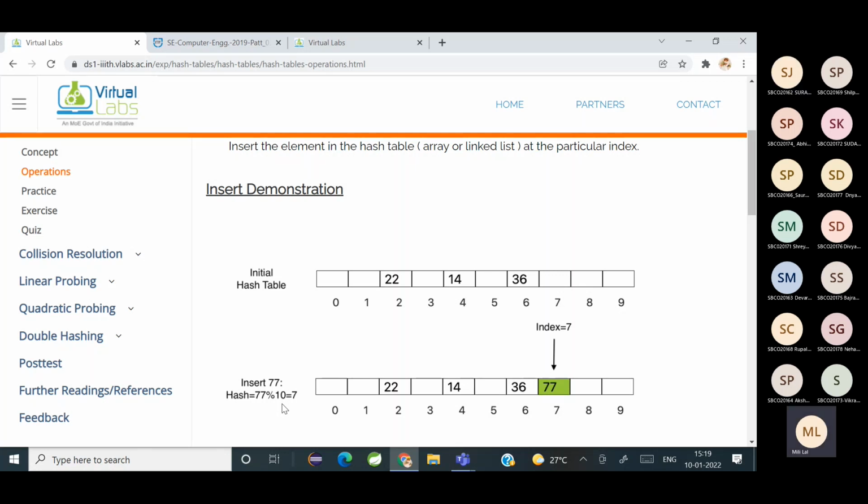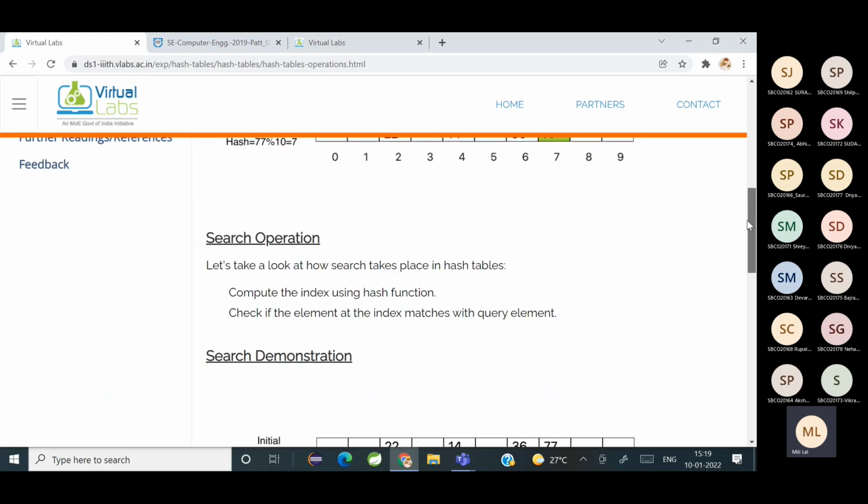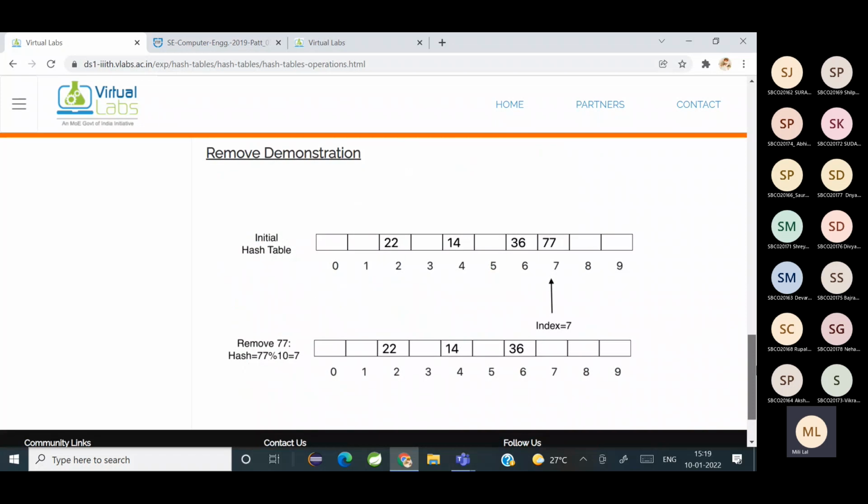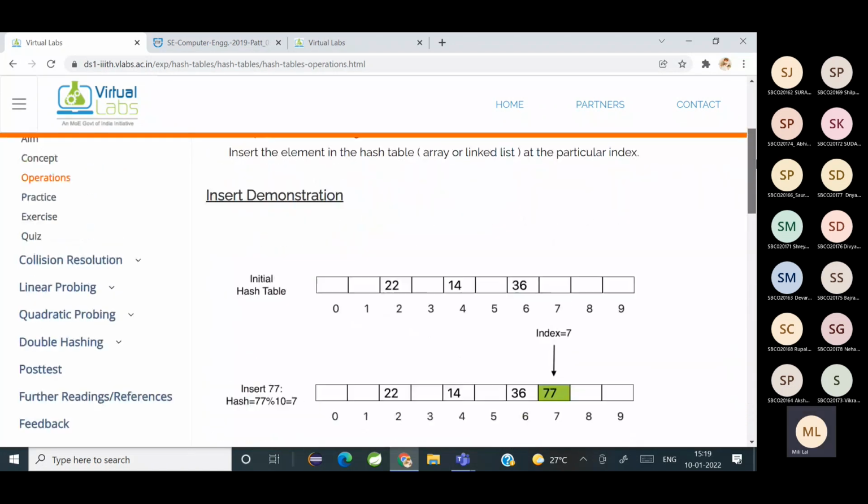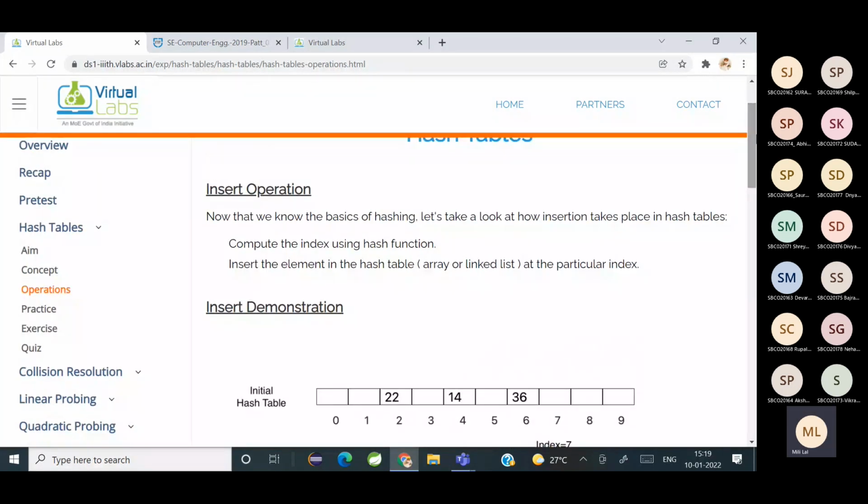Yes. So I can easily remove the element. That's how insert, search and remove operations are done. Did you understand? Is it clear? So how do you do it? Compute the index, and based on the index you either insert, delete or search. Is it clear, everybody? Yes, ma'am.